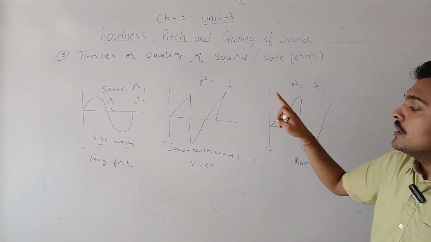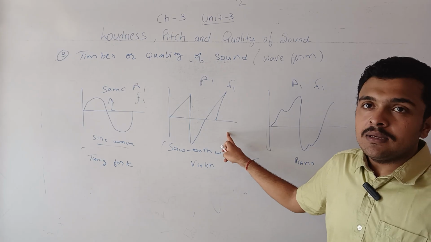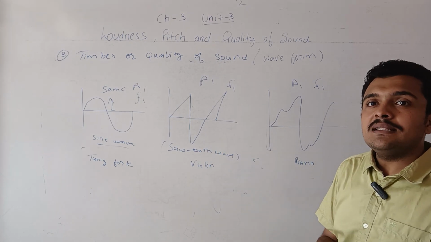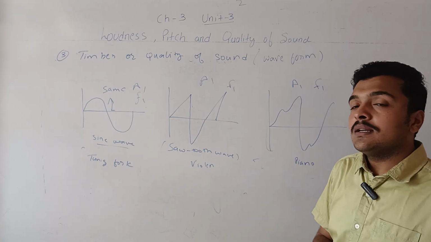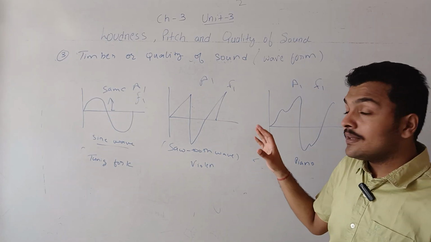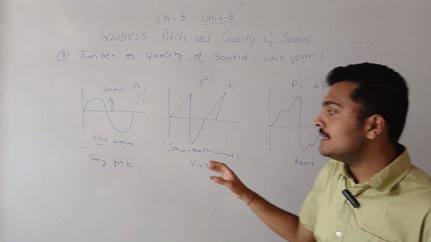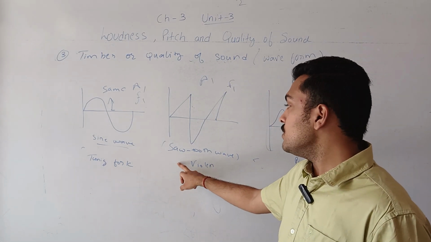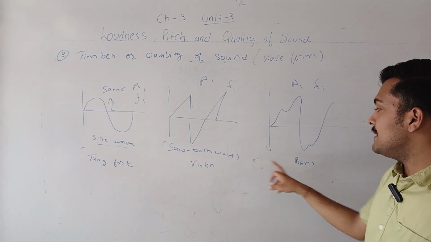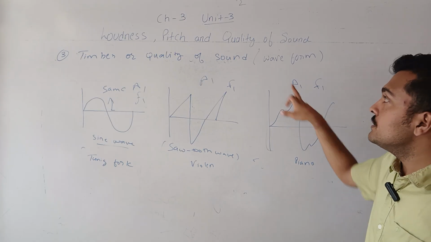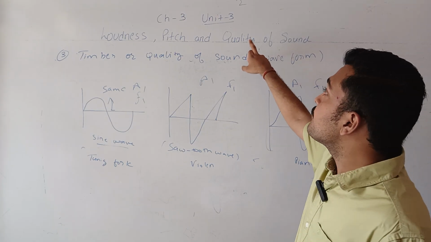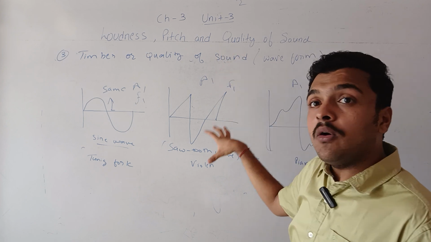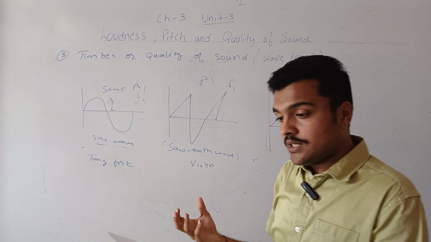Frequency is the same, amplitude is the same, pitch is the same, loudness is the same. Still these are different. We are able to recognize that this is from a tuning fork, this is from a sawtooth, this is from a violin, and this is from a piano. So this quantity is known as the quality of sound. By this we can differentiate.